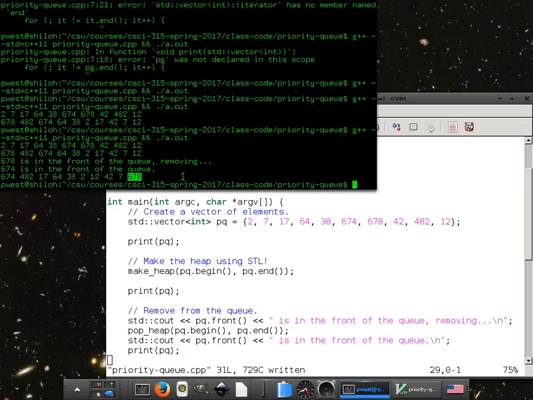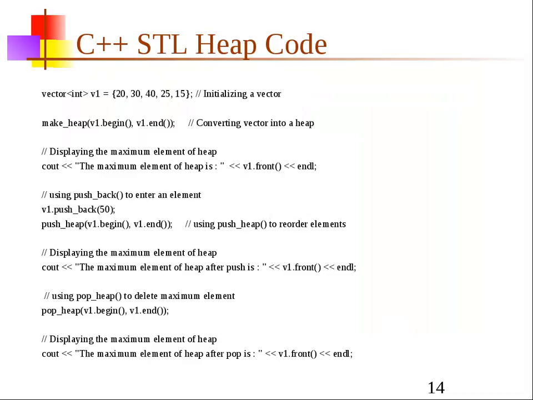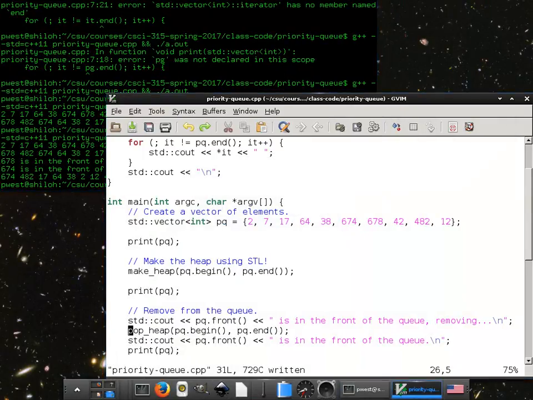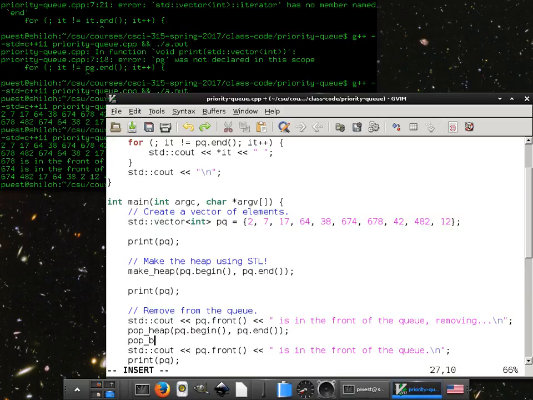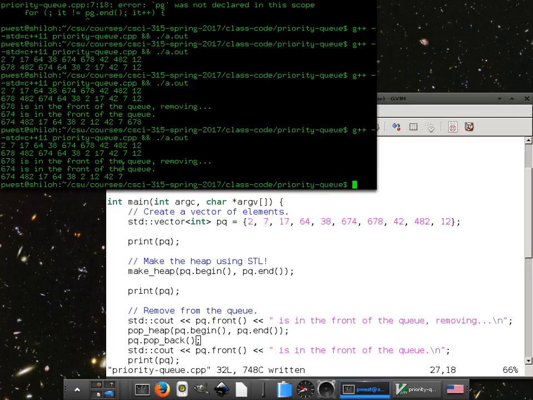What happened there? It just added it to the end. Oh wow. So you need to actually decrement. Another thing you need to do, and the instructions didn't say it, was pop back. You need to do pq.pop_back. Why? Because notice that the 678's at the end. Now if you pop the back, then it actually removes it from the queue. All that heap did was move it to the end, which is technically what it does. It swaps the first element with the back, and then sifts down the front guy. So you need to pop back in order to actually remove it from the heap.